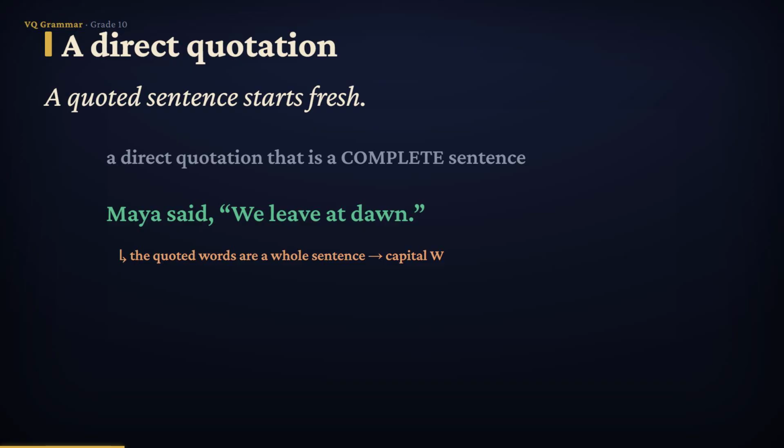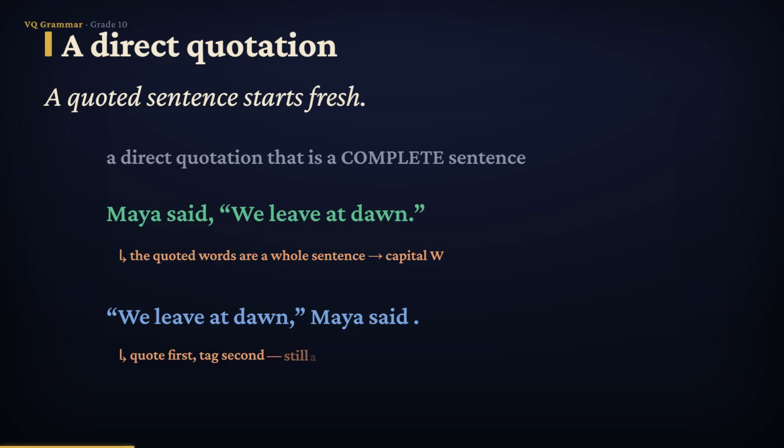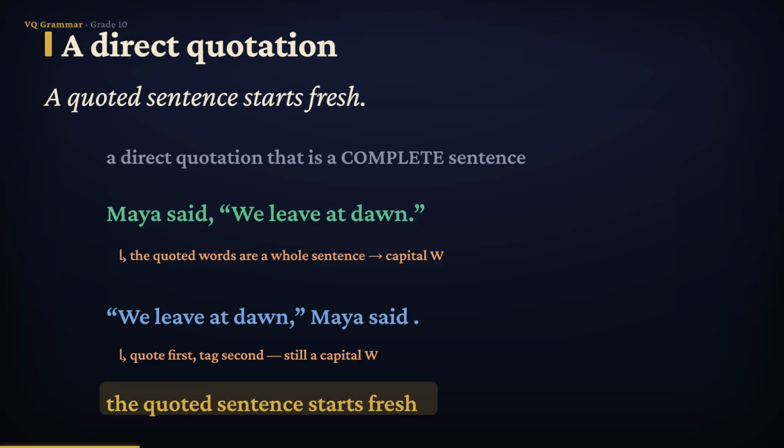And it doesn't matter where the quotation sits. Flip it around and put the quotation first. "We leave at dawn," Maya said. The W is still a capital. Why? Because the quoted sentence starts fresh. It's a sentence in its own right, so we capitalize it wherever it appears.